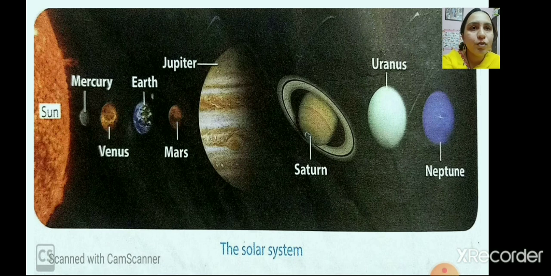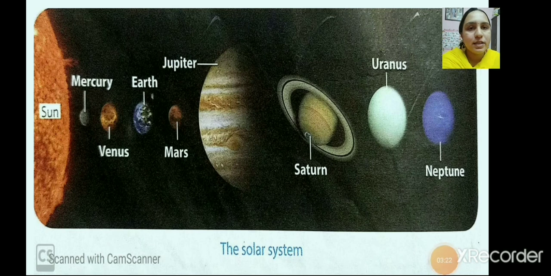Now let's talk about these planets. Okay, the planet which is closer to the sun is your Mercury, which you can see in this picture. Okay, now imagine how hot it will be. Tell me why? It's because it is very close to the sun. Here you can see the Mercury which is closer to the sun. That's the reason it is very hot.